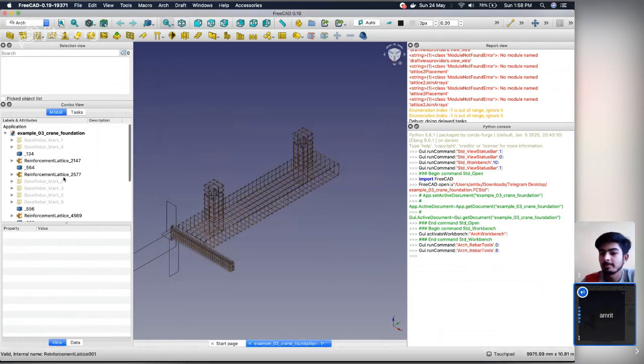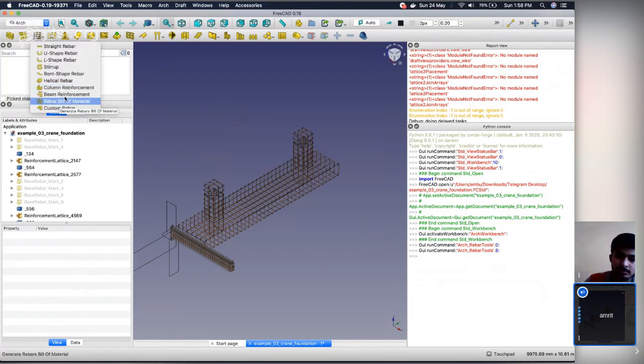For example, if we have some Arch Structure object here, and in that we have a number of rebars, if the user selects the structure and clicks bill of material, then it automatically captures all the rebars and generates the bill of material.